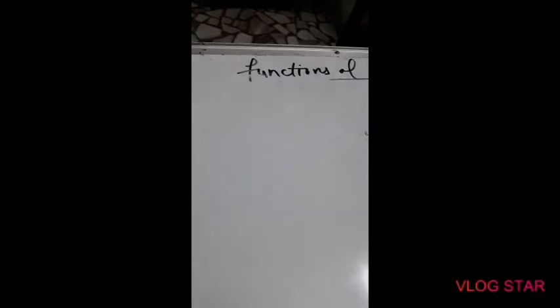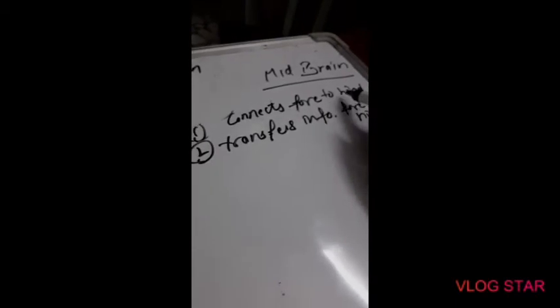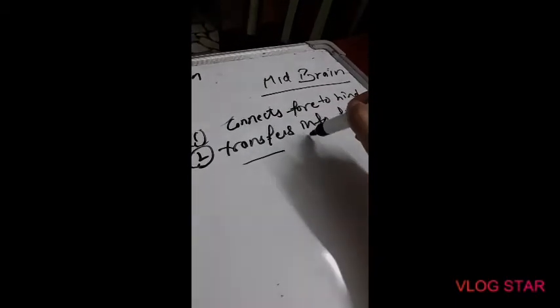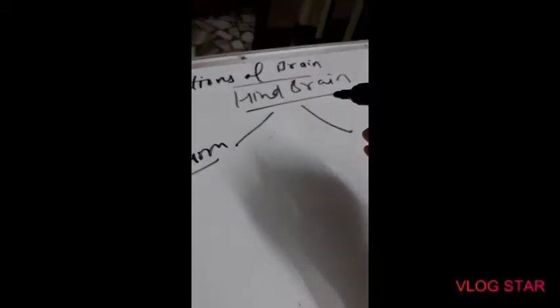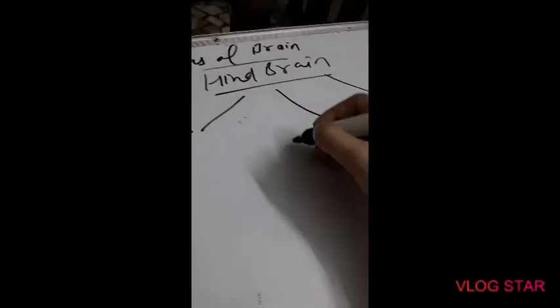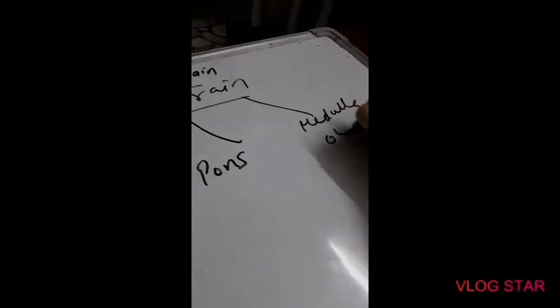Now let us move on to the functions of the midbrain. Midbrain only connects the forebrain to the hindbrain, so its only function is to transfer the message from forebrain to hindbrain. Next is functions of the hindbrain. The hindbrain has three parts, so we will study the function of each part separately: first cerebellum, then pons varolii, then medulla oblongata.